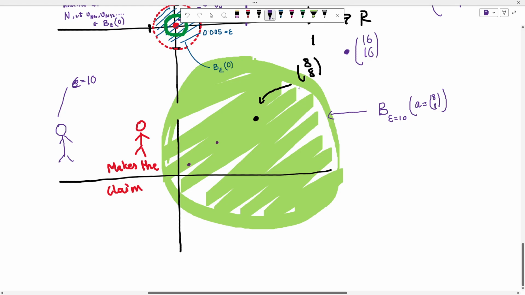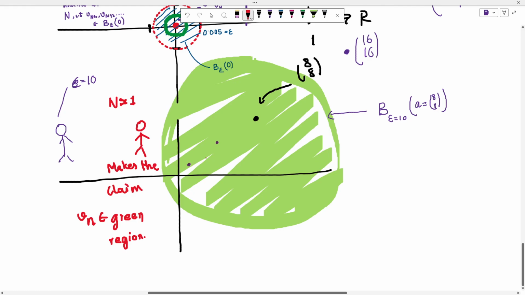Now the thing is, this test fails, right? Because now the red guy cannot find a particular n. You can try whatever n you would choose. If he says n equals 1, then for all n greater than 1, these vn should be in this green region, if this thing converges.